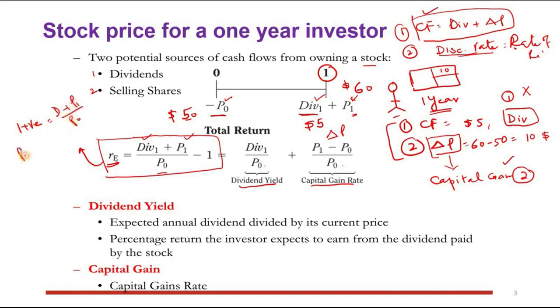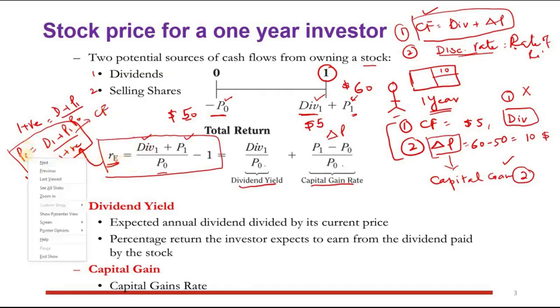So if I take it here, P0 is equal to D1 plus P1 divided by 1 plus RE, you see. So this is called the discounting and these are basically the cash flows. And remember, this is the price, today's price.